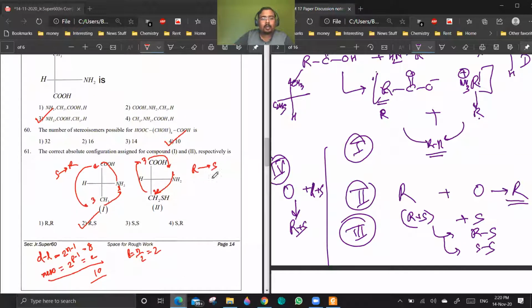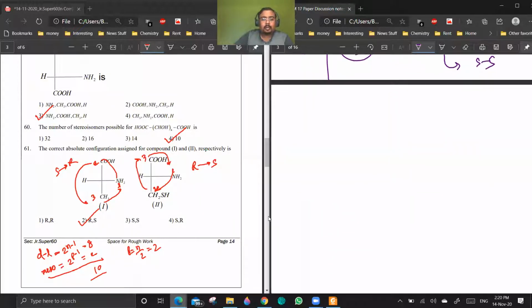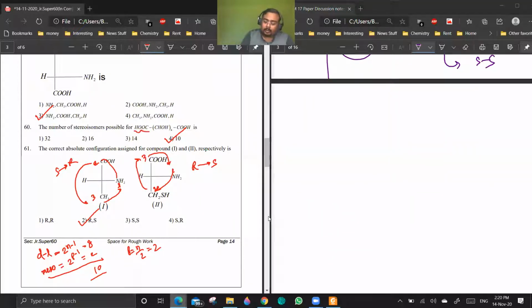So 60 is directly formula based. You see, symmetrical ends and n is even. So the number of DL pairs will be 2 to the power n minus 1, which will be 2 to the power 4 minus 1, which is 8.